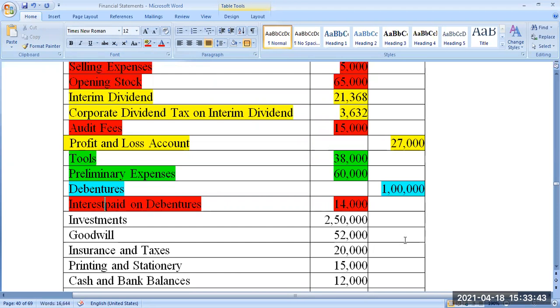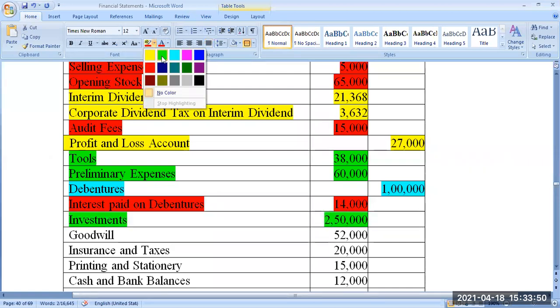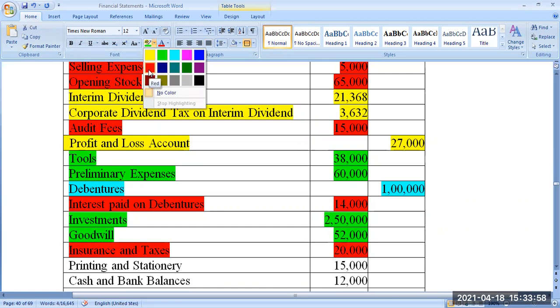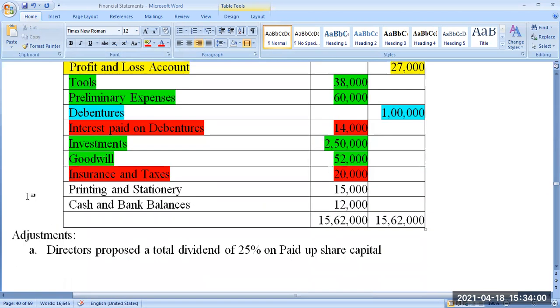Okay, next. Investment. It's an asset. Goodwill. Asset. Insurance and taxes. It's expense, sir. Expenditure, yes. Printing and stationery. Expense. Cash and cash balances. It's assets, sir. Assets.